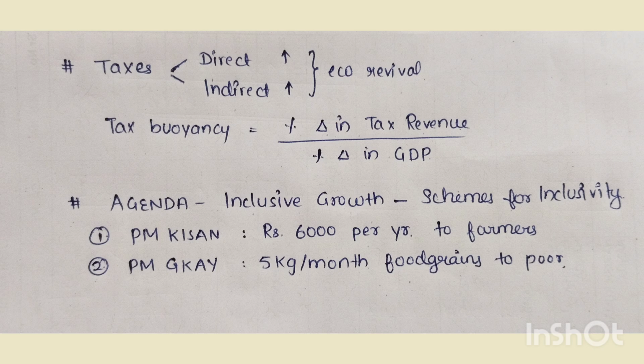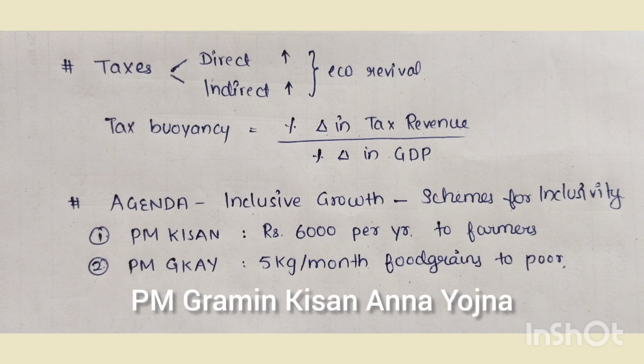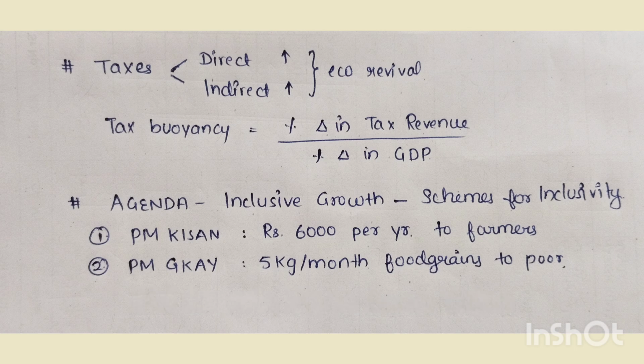According to this scheme, farmers were given rupees 6,000 per year for fertilizers, seeds, water, etc. Second is PM GKAY, that is Prime Minister Grameen Kisan Awas Yojana. According to this, 5 kg per month of food grains was provided to the poor section of society.